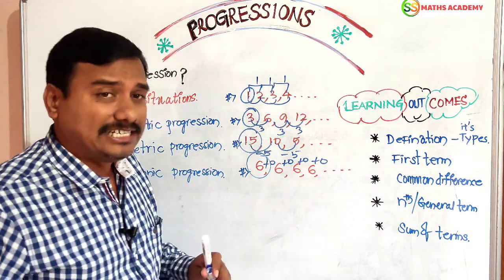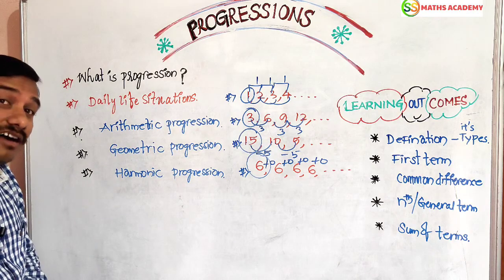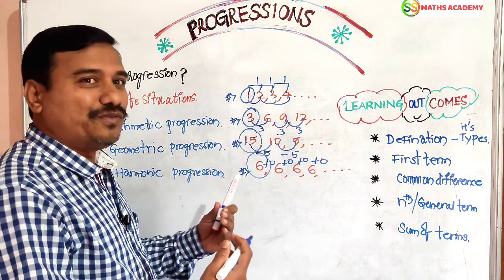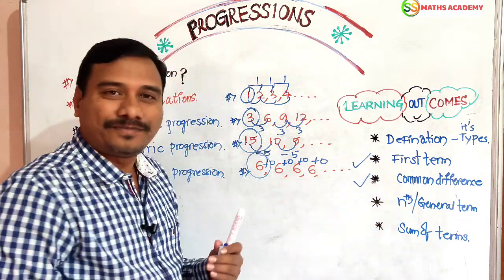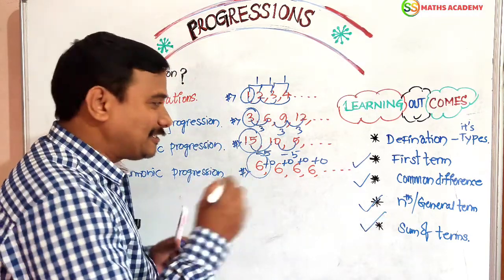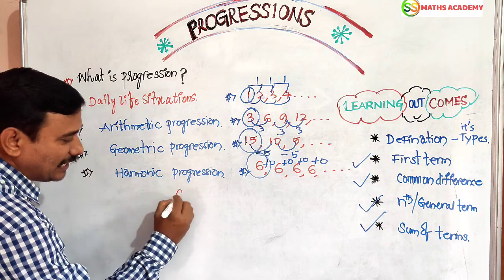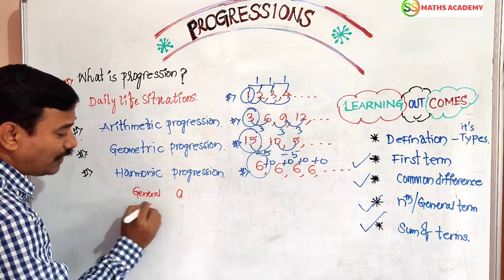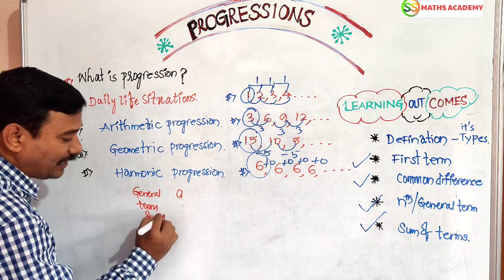Then we should get a series. That is called arithmetic progression. In arithmetic progression, we have to find the first term, common difference, nth term, sum of n terms. In order, let us see, dear friends. First of all, I am going to write the nth term, general terms of arithmetic progression.